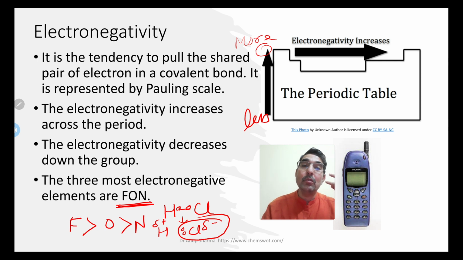So just to make you more connected, you can remember it. Which are the three most electronegative elements? Phone: fluorine, oxygen and nitrogen. So just to make it a real life connection, to remember it.